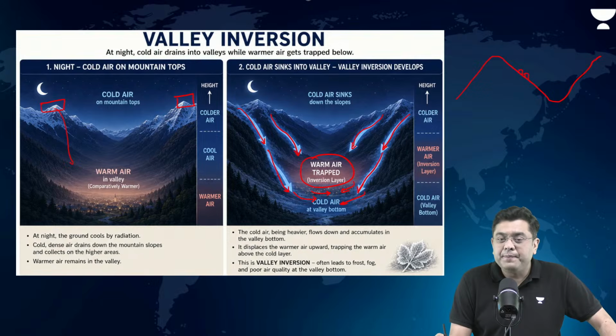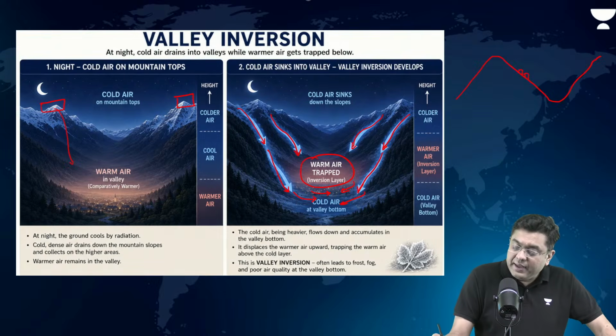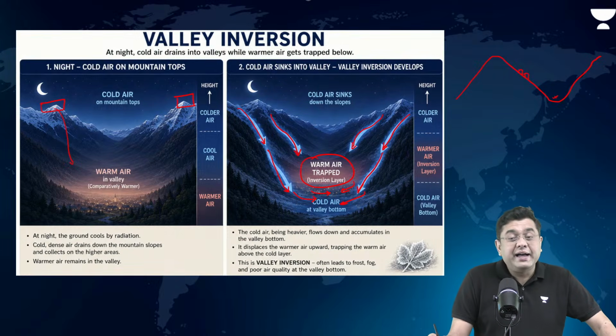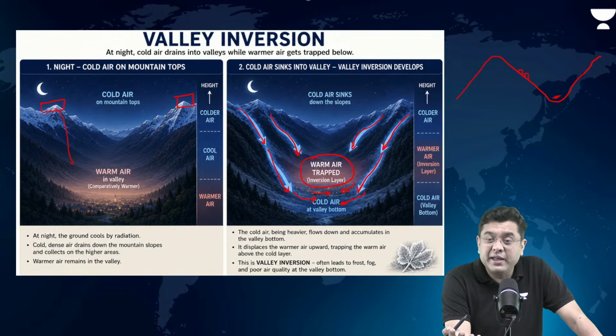Right? Why? For two reasons. The valley can get flooded during the night, first of all, and secondly, it gets very cold at the valley bottom during night. Not in the Western Ghats so much, because the Western Ghats don't have that much height, but in the region of the Himalayas, in the region of the Alps, etc.